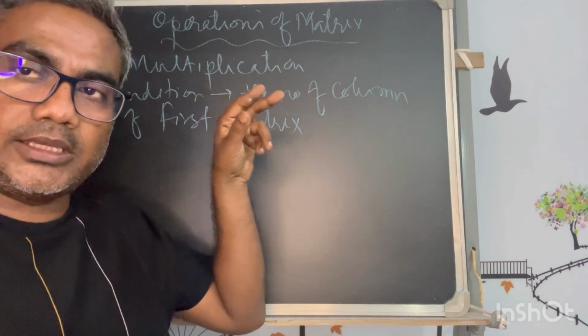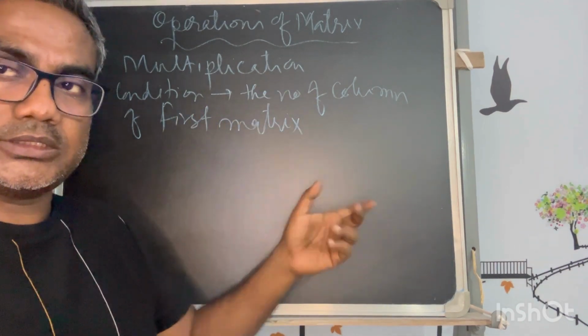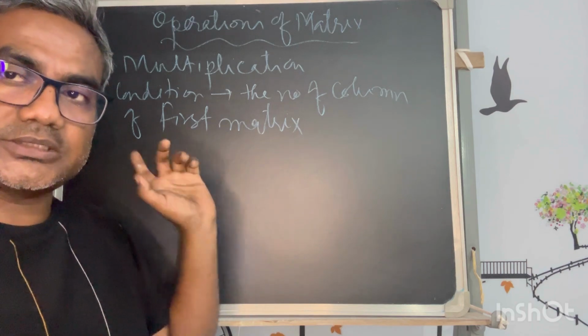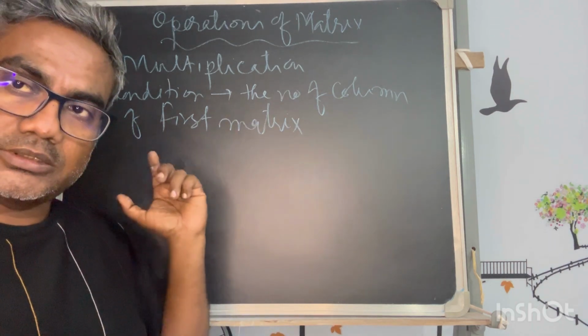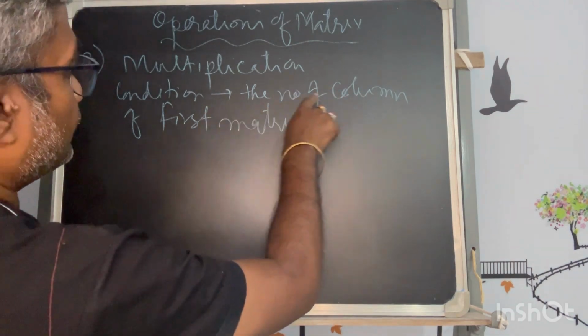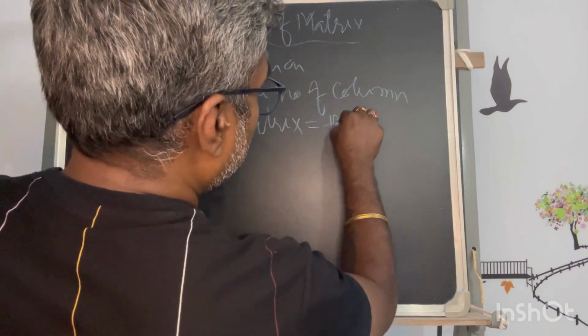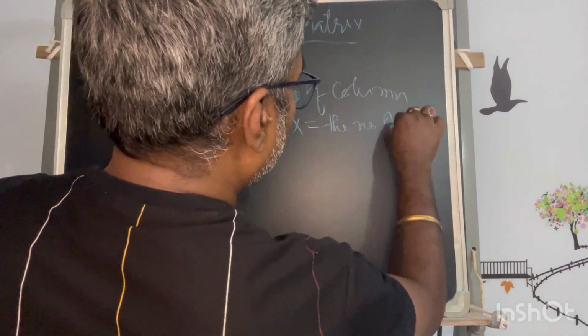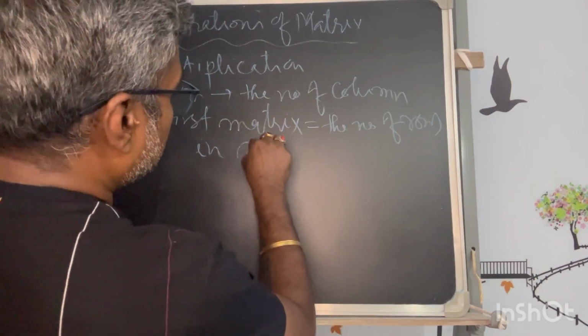If I say A cross B, then you have to consider A as the first matrix, and the columns in the first matrix mean the A matrix only. Okay, so the number of columns in the first matrix A must be equal to the number of rows in the second matrix.